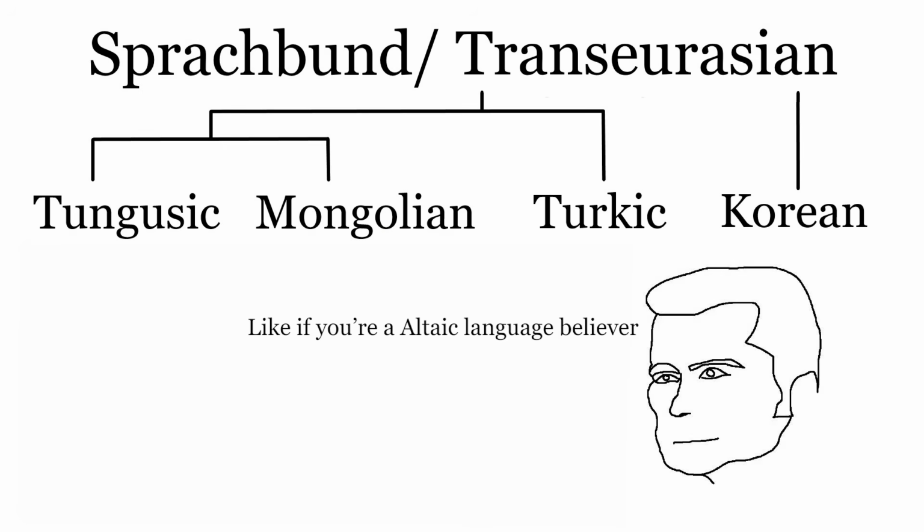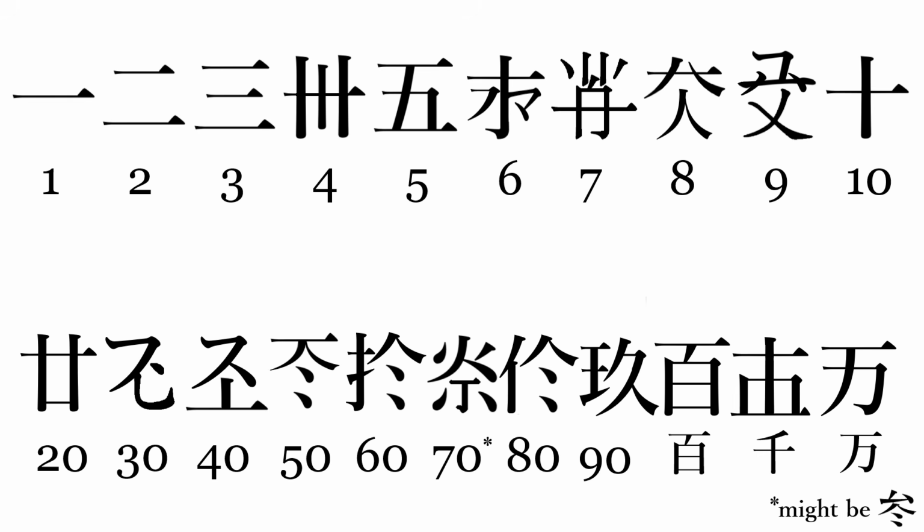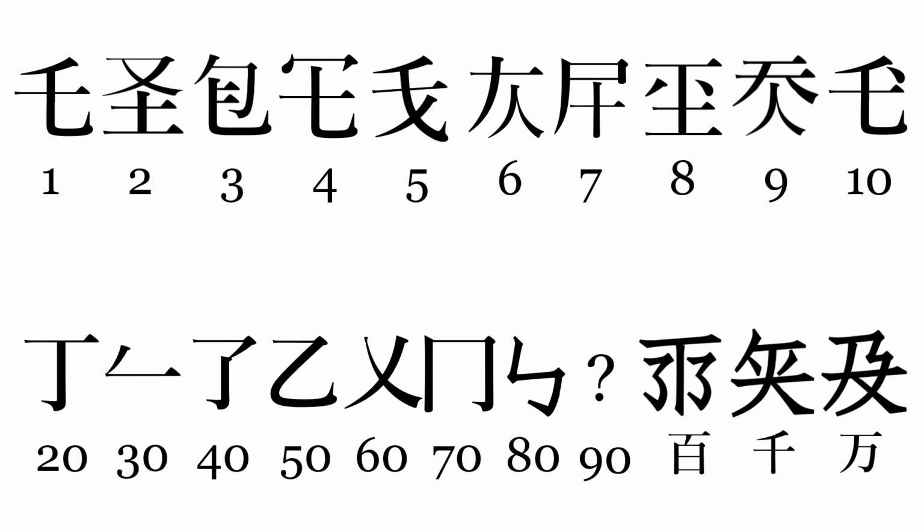This might sound weird if you're an outsider like me, but apparently the idea of vowel harmony is also used in Mongolian, Turkish, and even Korean, believe it or not. Okay, so you remember how Khitan large script has characters for multiples of 10 as well as regular numbers? Khitan small script has that too, and they made it really easy to write.